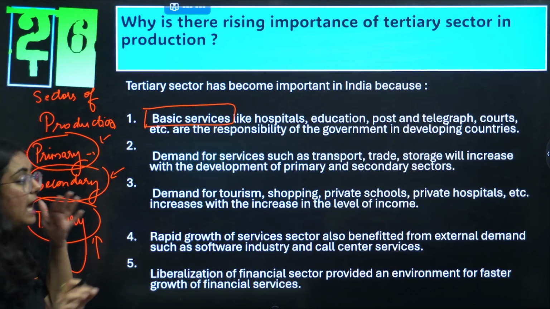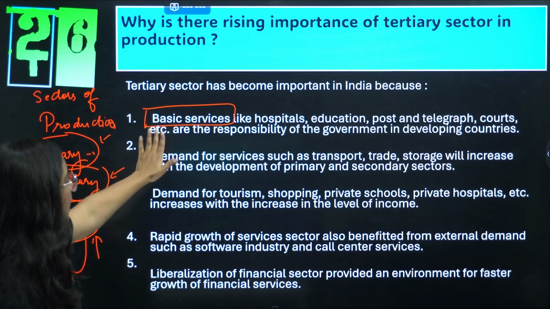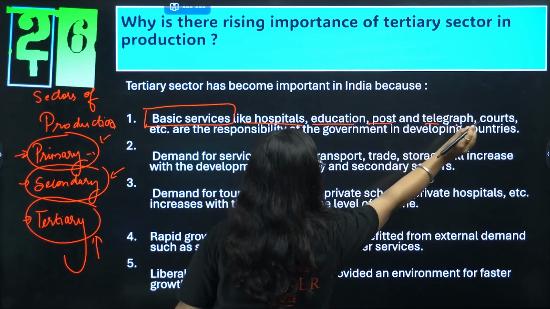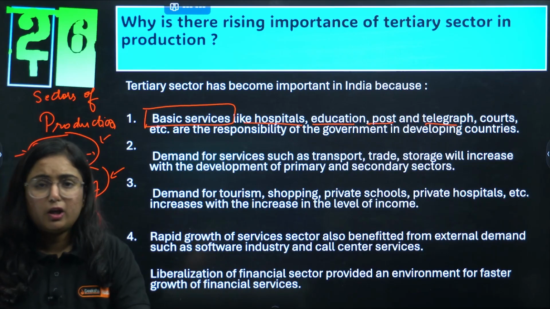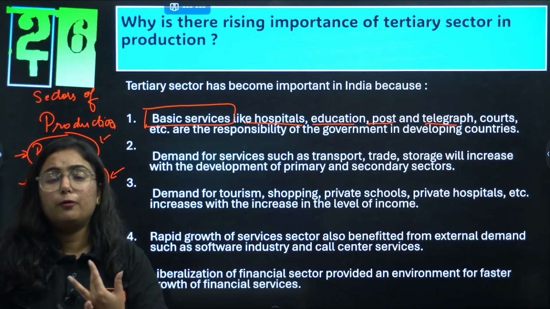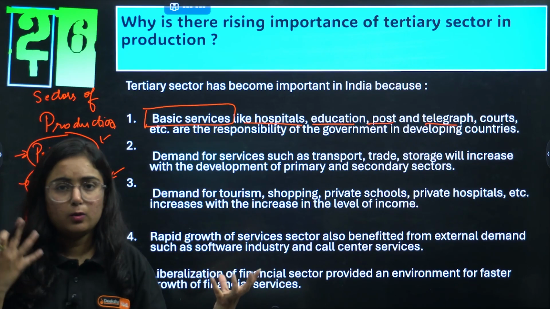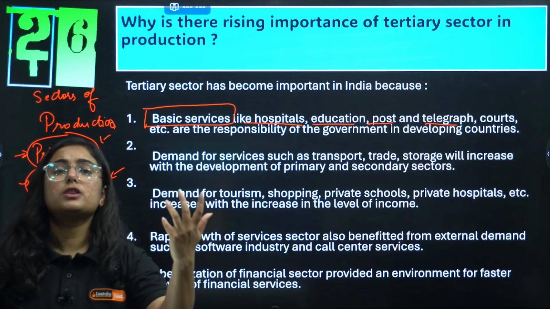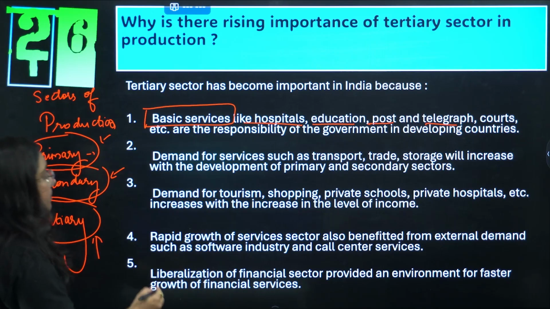I want to tell you that, keep the subheadings in mind. Point number 1, it provides us all the basic services like hospitals, education, post and telegraph. These are basically the responsibility of the government. For example, you're using various things for communication. You can choose the post office, or you can see the mobile we are using. Basically, if we talk about education, the basic services are only and only in the service sector.